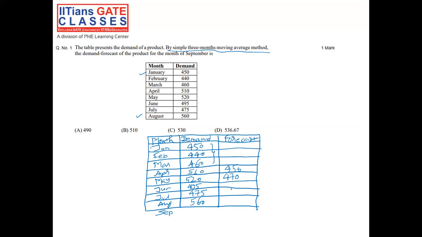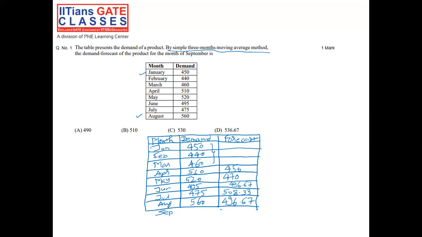Similarly, for the month of May, you will get forecast as 470, and similarly for the month of June, you will take May, April, and March demand, take the average and get the value for forecast of the month June as 496.67. Similarly, for the month of July, it would be 508.33, and for the month of August, the forecast would be 496.67.